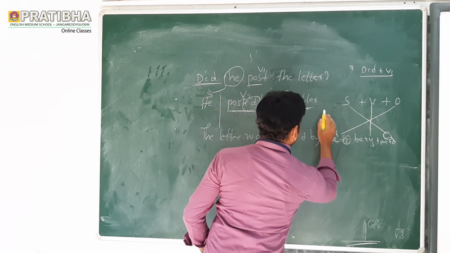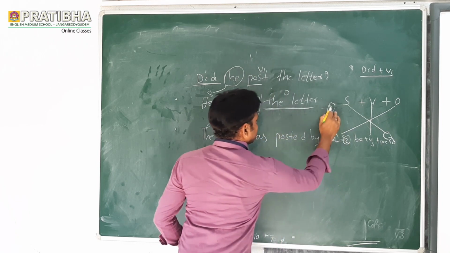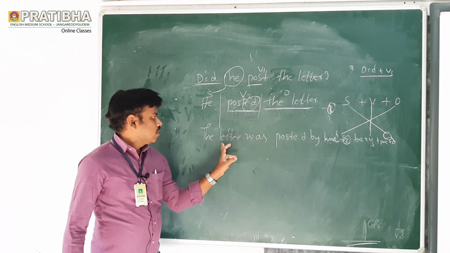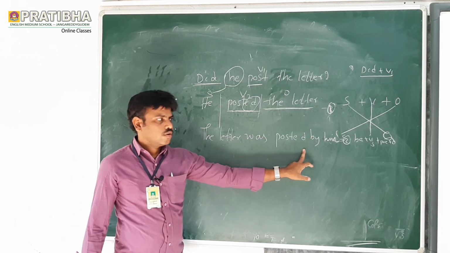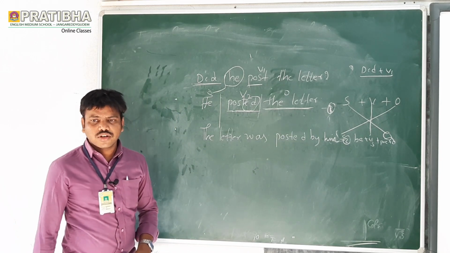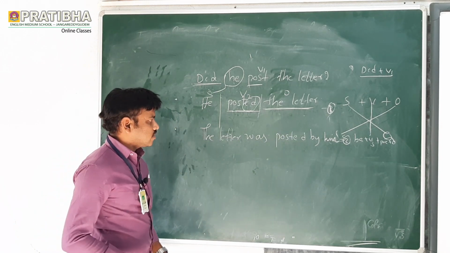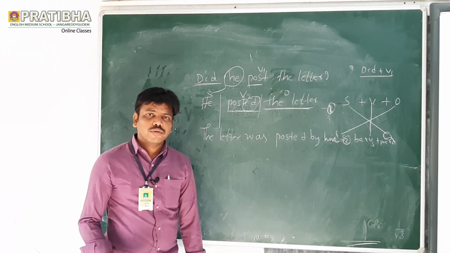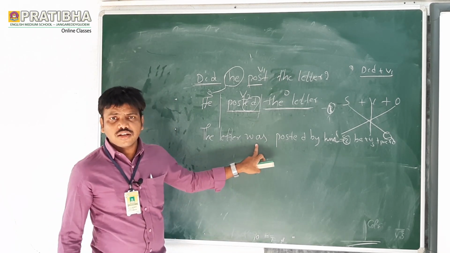Second step. First step: he posted the letter. Second step: the letter was posted by him. Now, what is the next one? Third step will get the answer. What is the verb here? What is the helping verb? Yes, very good. Was is a helping verb.